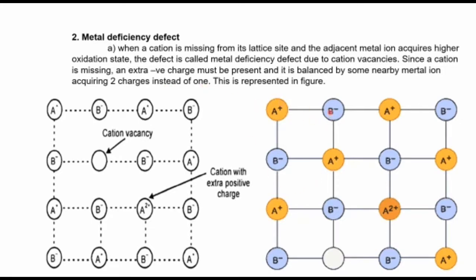So this is represented in this figure. Here one metal ion is missing, so the extra negative charge will be balanced by the nearby cation which acquires an extra positive charge. This type of defect is known as metal deficiency defect due to cation vacancies.